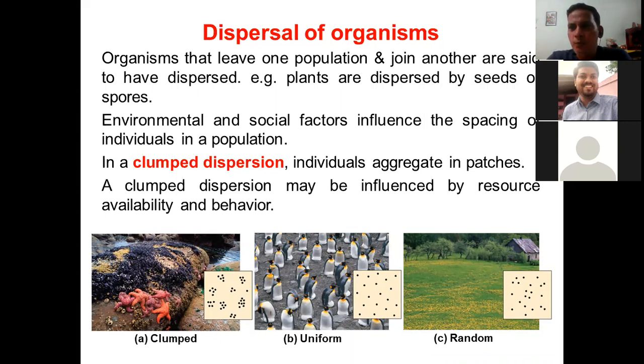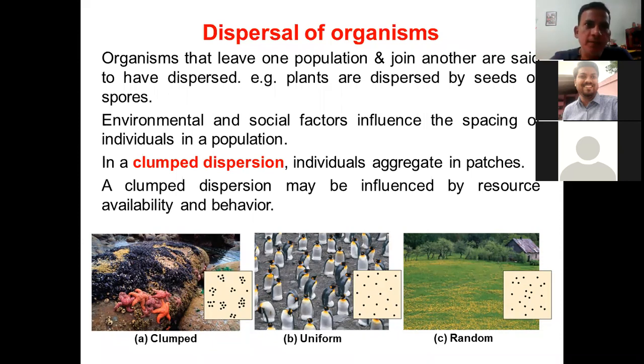So very close to the river beds, there are stones. So on those stones, you see that there are different varieties of algae or some fungus. So these algae or some cyanobacteria or some fungus, they are growing at some places while they are not growing at other places. So that kind of dispersion is the clumped distribution. So this clumped dispersion is influenced by resource availability and the behavior of the organism.